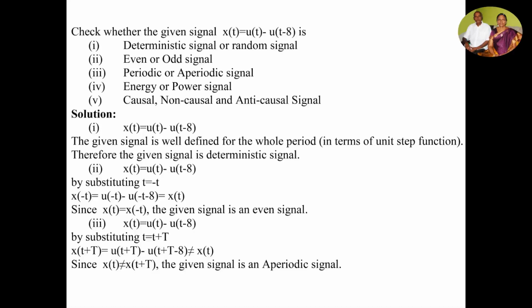Check whether the given signal x of t is equal to u of t minus u of t minus 8 is a deterministic or random signal, even or odd signal, periodic or aperiodic signal, energy or power signal, causal, non-causal or anti-causal signal. The solution. First, here u of t represents the unit step function which has a value of 1 from 0 to infinity, 0 otherwise.